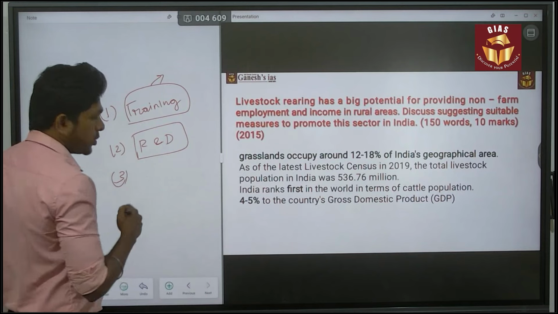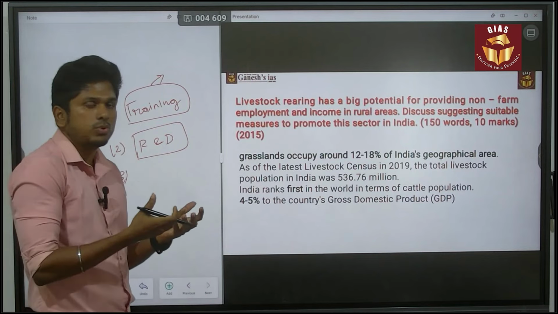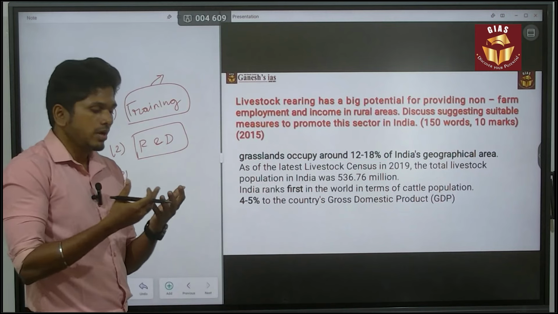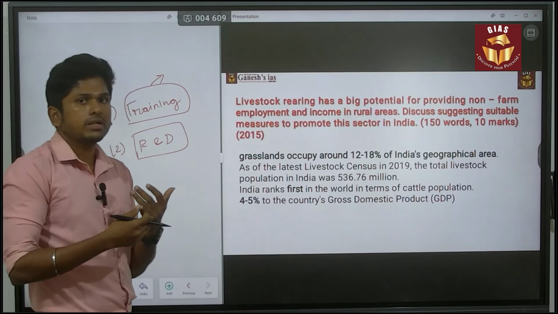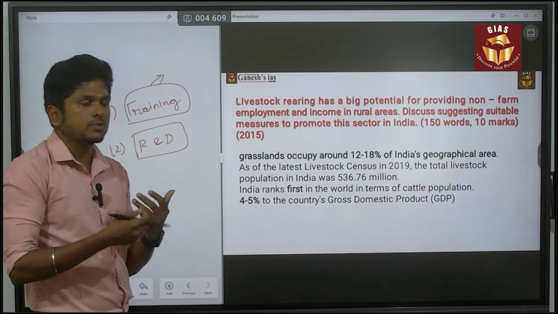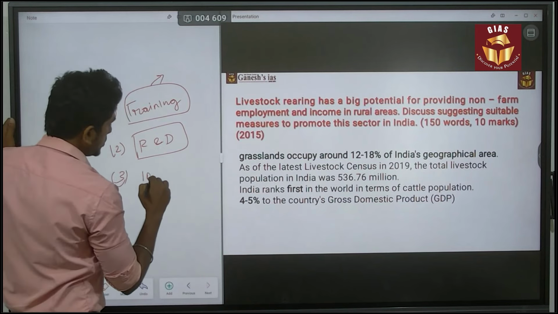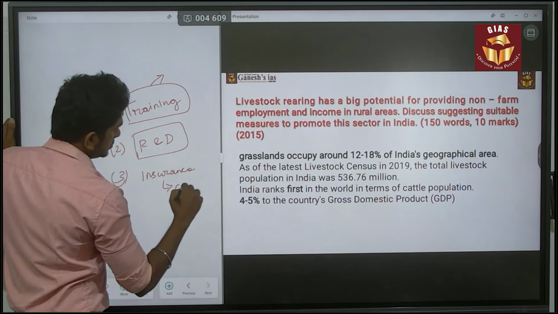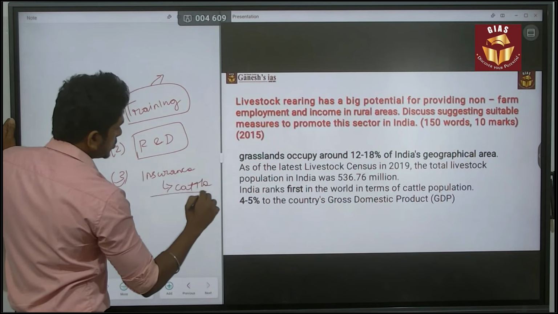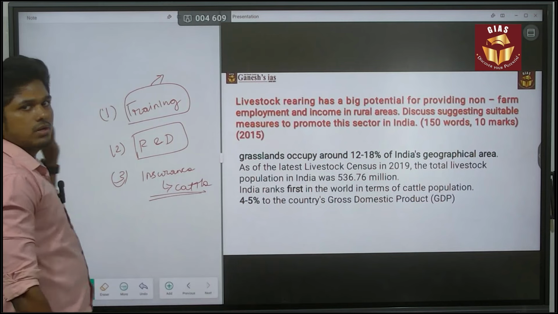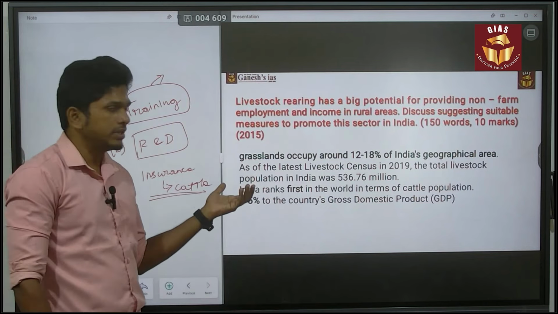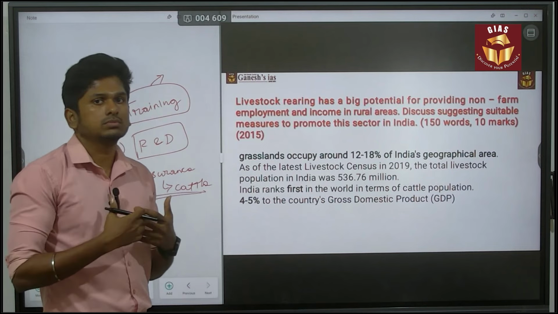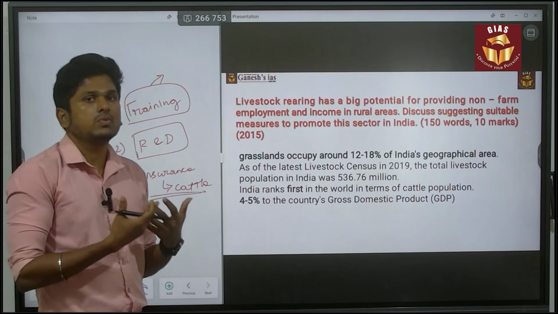Third is providing subsidies to the people who are dependent on it. We provide subsidies related to fodder crops, to spend on fodder crops, and we also have to provide insurance facilities for the cattle. That is also more important, so give more suggestions related to that. And also we need to improve the indigenous breeding of cows. So these are the major things you can give as suggestions.